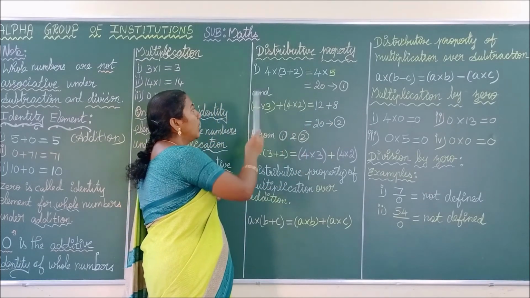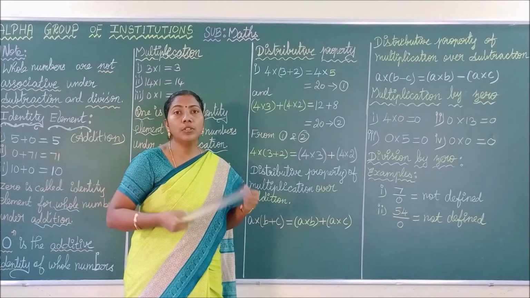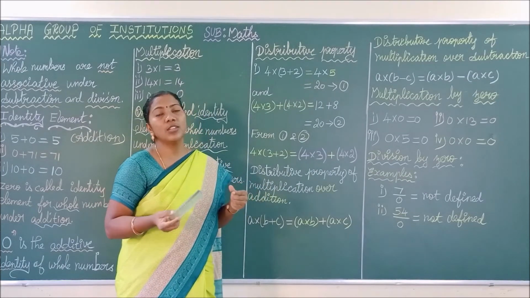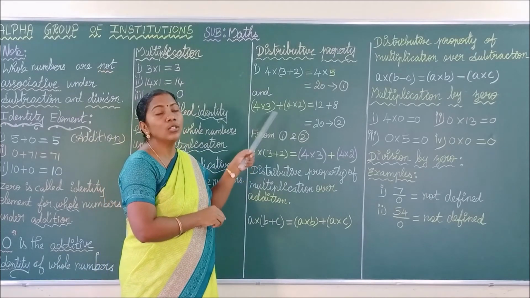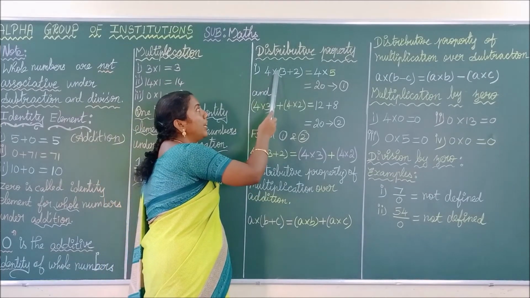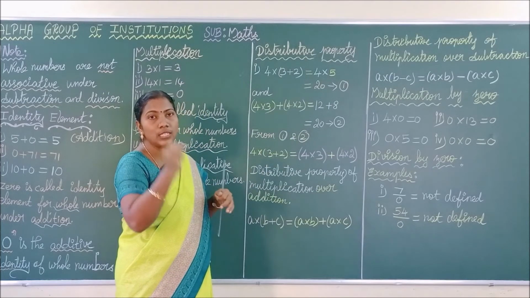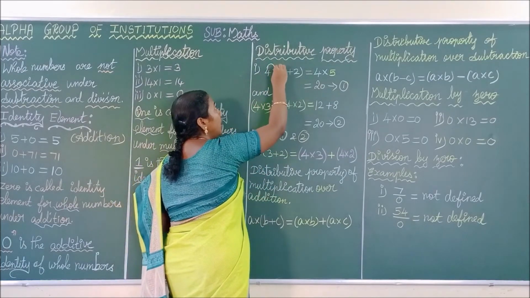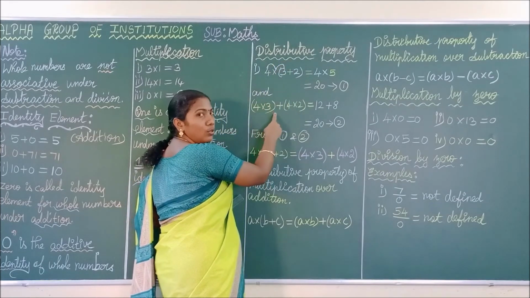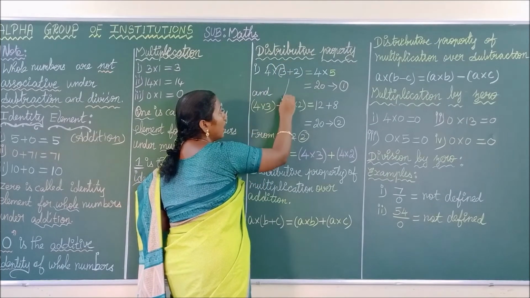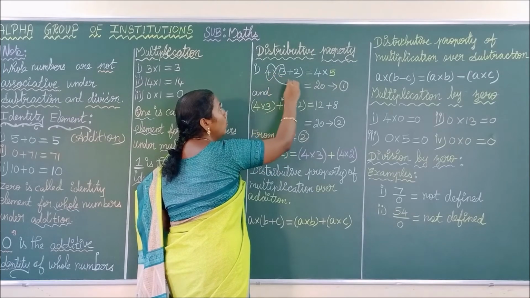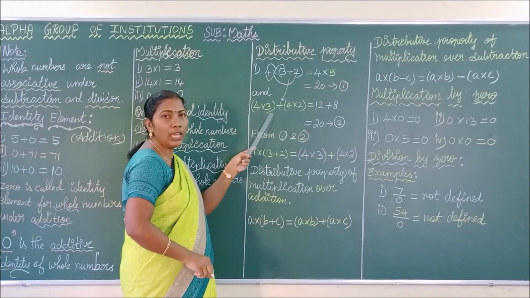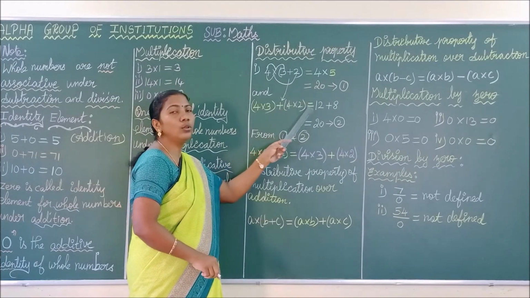Okay, see here. Now we are going to distribute this multiplication over addition. How are we distributing? This is the first time you are seeing this. Okay, so listen carefully. We are distributing this multiplication over the numbers within the bracket. That is 4 into 3, then write the plus here, plus 4 into 2. Do you understand, children, how we are writing? 4 into 3 plus 4 into 2.